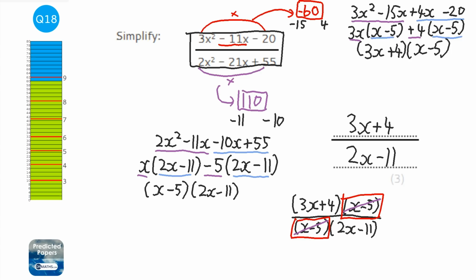So if you've done the top, you can actually cheat a little bit and work out that the bracket at the bottom will either be 3x plus 4 or x minus 5, and that can help speed things up. You can also check your answer, because if you don't have a repeating bracket at the top and bottom, then you've probably done something wrong.